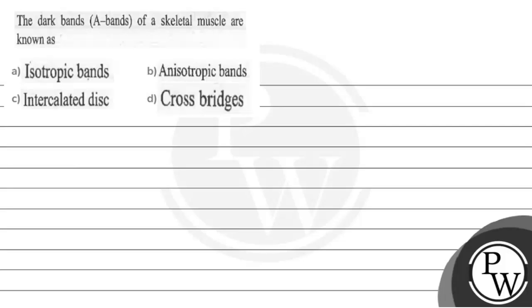Hello बच्चों, let's discuss the question, and the question is the dark bands of a skeletal muscle are known as, and the options are isotropic bands, anisotropic bands, intercalated disc and the cross bridges. The key concept for the question will be